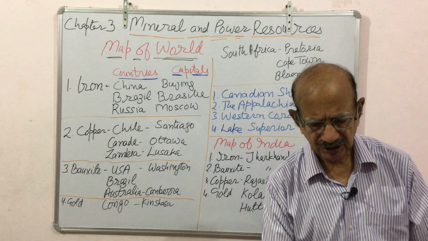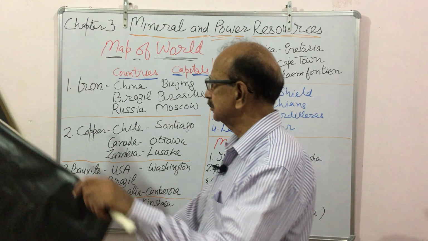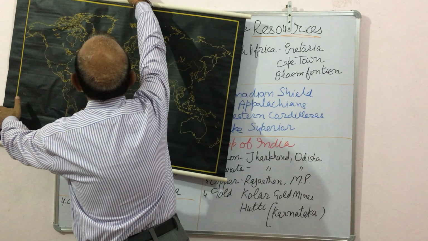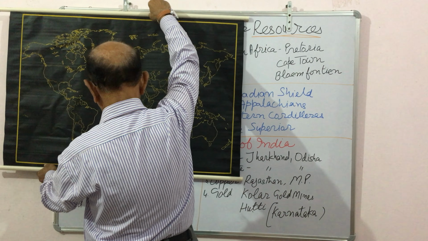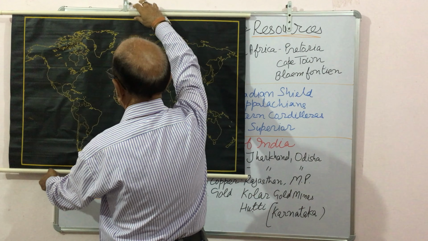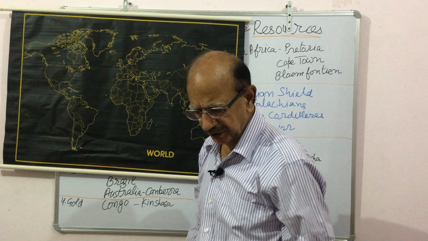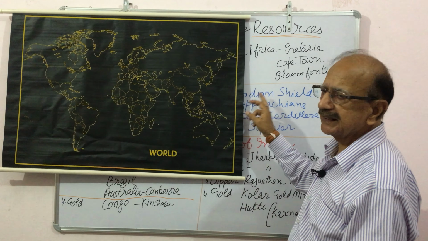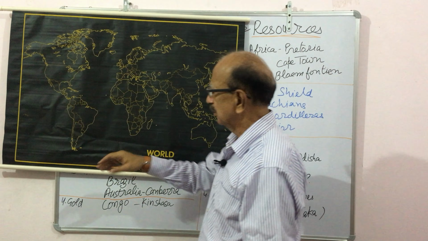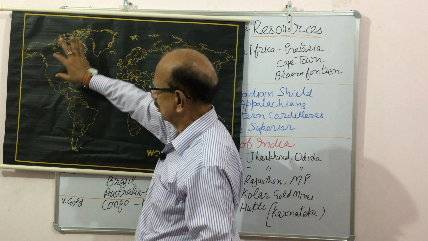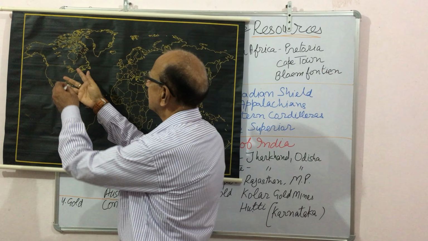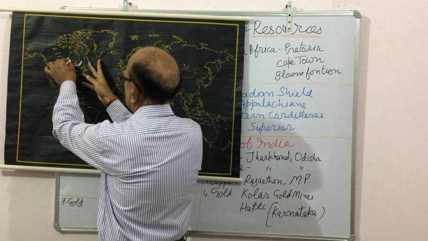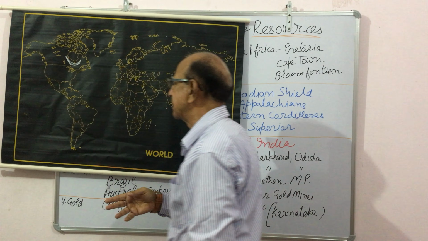So let us start with the map of the world. In this we will first show these 4 regions. Canadian Shield. We know that Canada is in North America, so this region is known as the Canadian Shield.